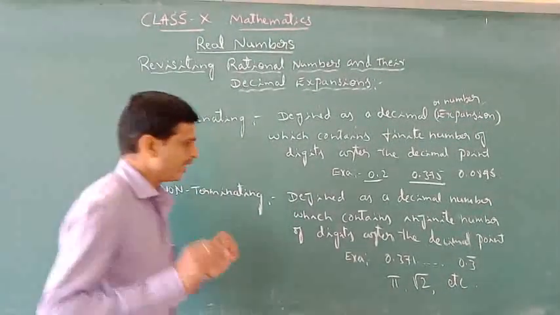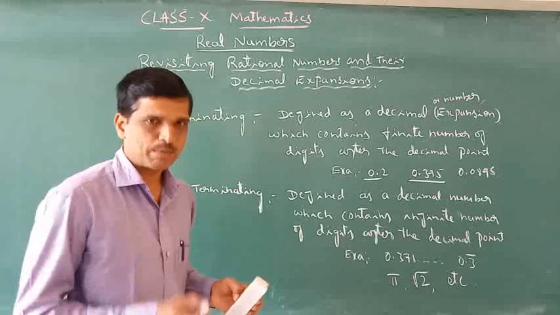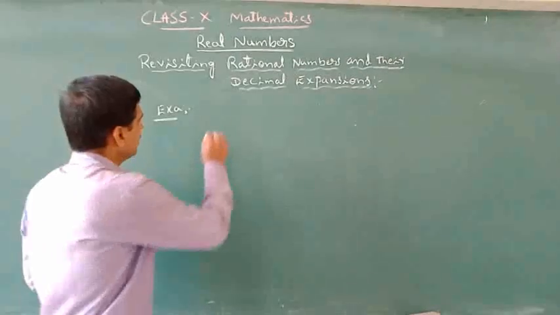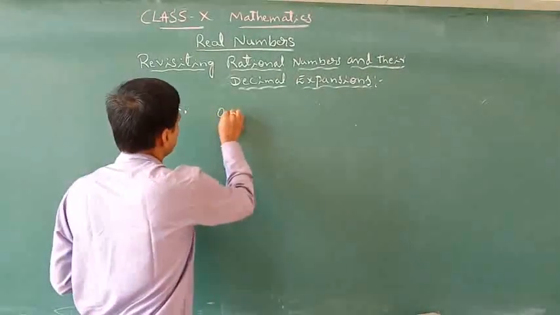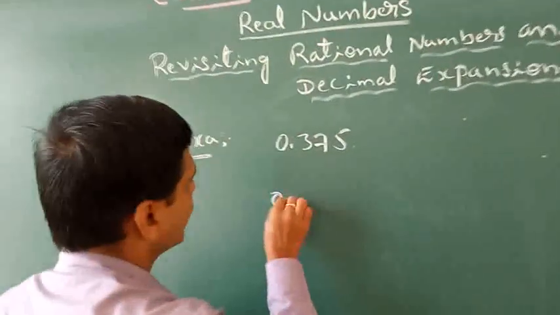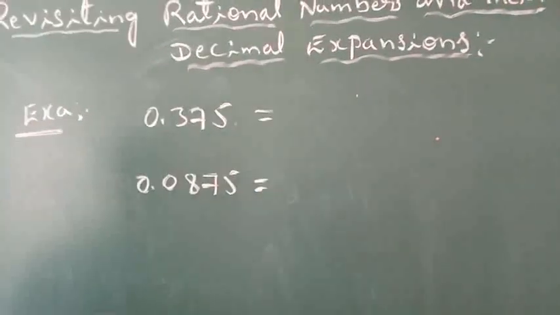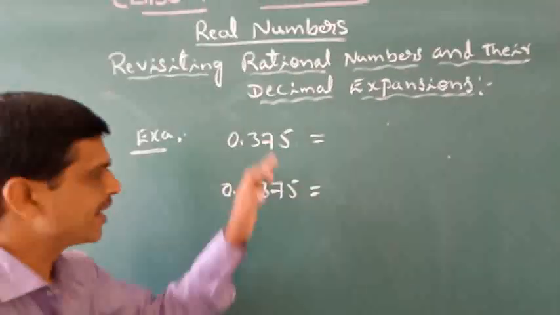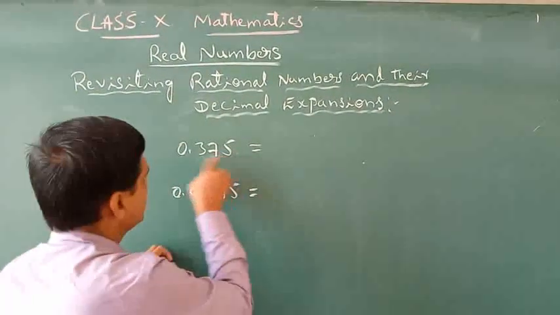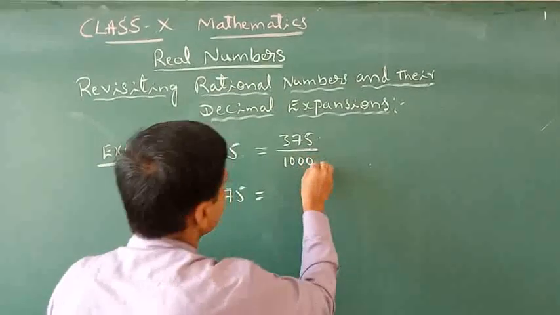Based on this, I would like to give one example: how would you express the decimal expansions? Take the example of the decimal expansion number 0.375. In the same way, I take the next one, 0.0875 also. How do you express this in the form of a rational number? Because it is terminating, it is automatically divided by 1000, as there are 3 digits. So this can be written in the form of p by q, means it can be divided by 1000.